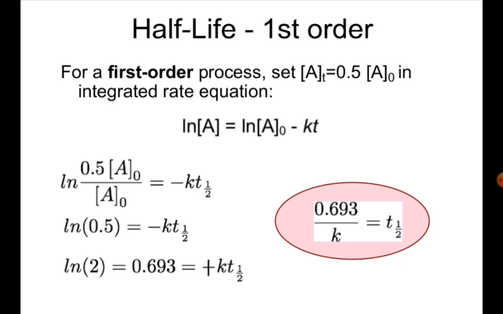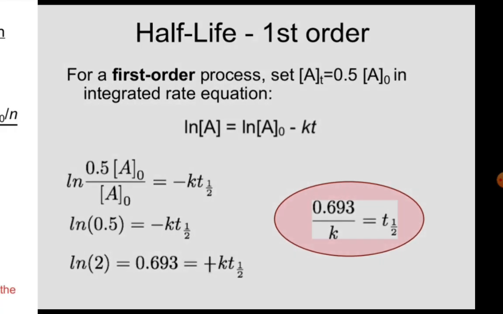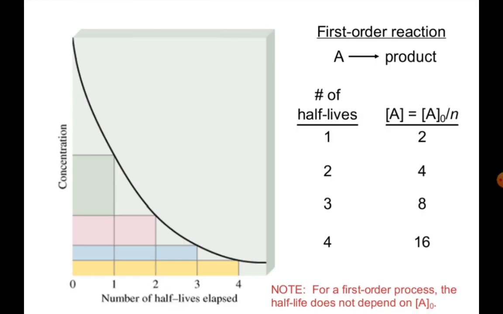After calculating this, we get the half-life of a first order reaction: t half equals 0.693 divided by k. And here is some graphical representation. For a first order process, the half-life does not depend on [A]0, the initial concentration of the reactant molecule, and different mathematical explanations are given over here.